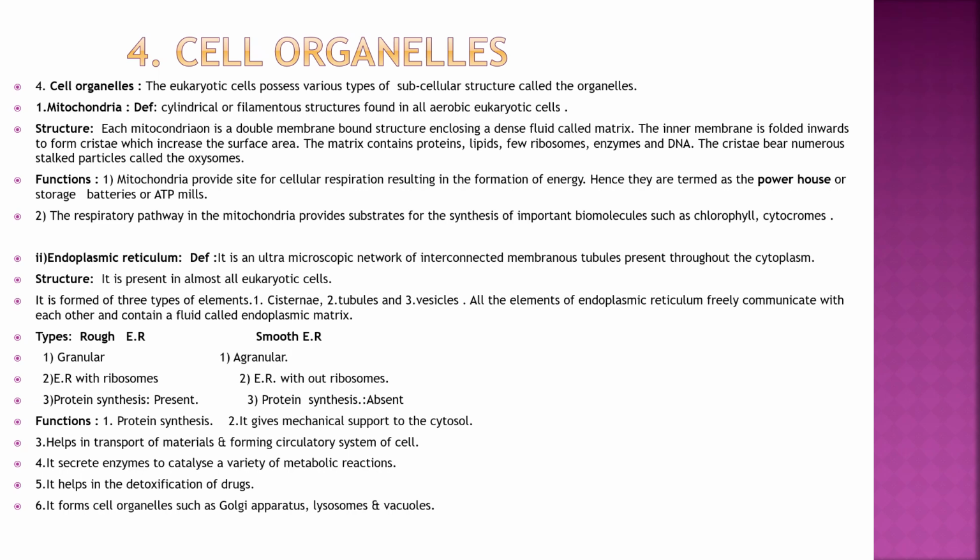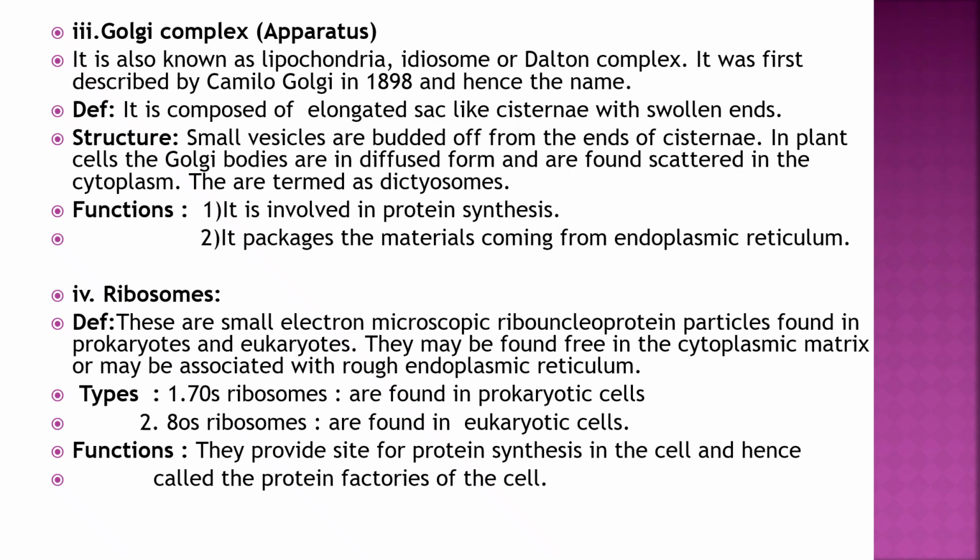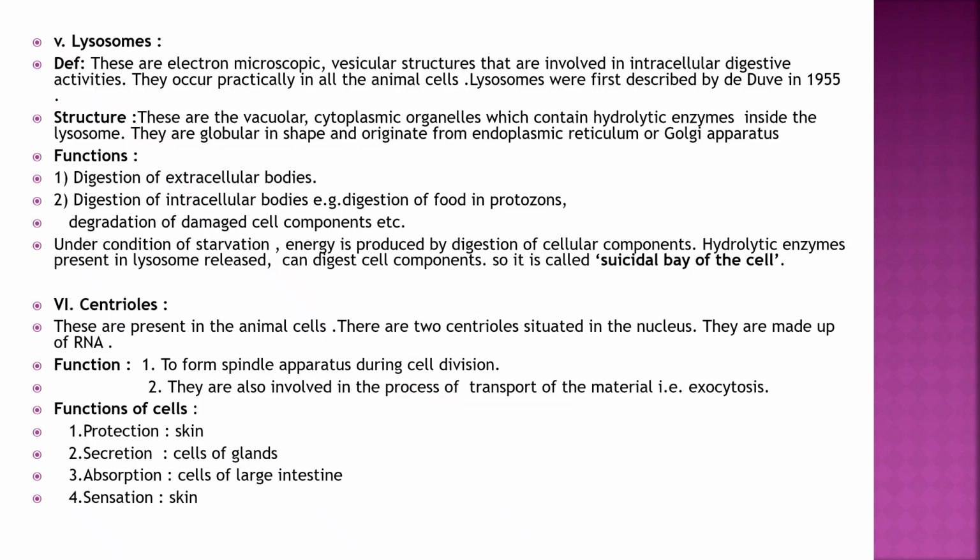Golgi complex, it is a sac-like structure present near the nucleus or in cytoplasm, called Golgi complex. And ribosomes, these are again small structures present on endoplasmic reticulum, called ribosomes. So endoplasmic reticulum, Golgi complex and ribosomes help in protein synthesis. And sac-like structures present in cytoplasm are called lysosomes, which contain lytic enzymes for the lysis or breakdown of foreign material.